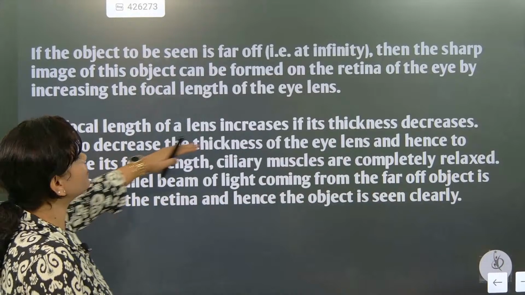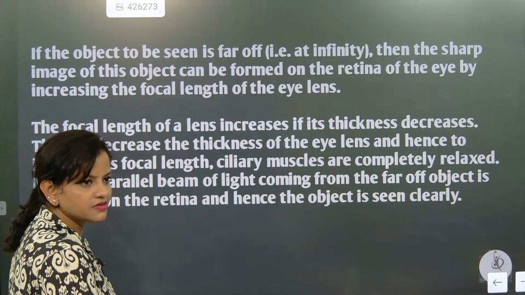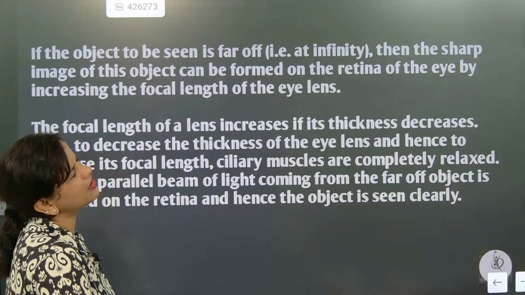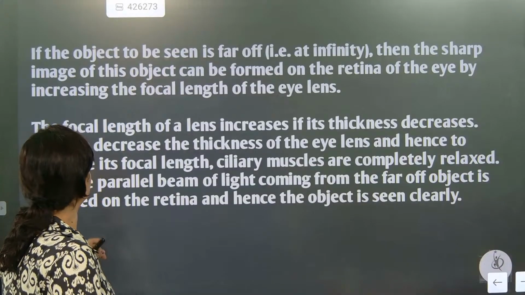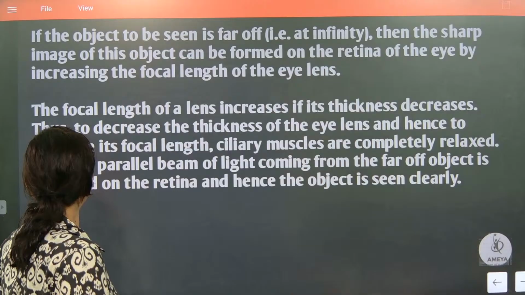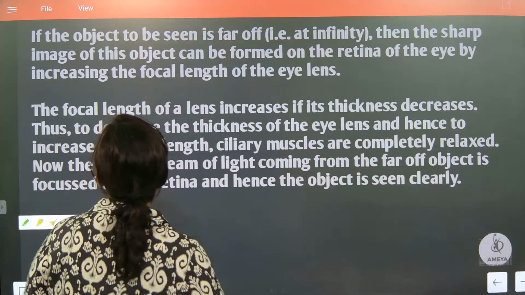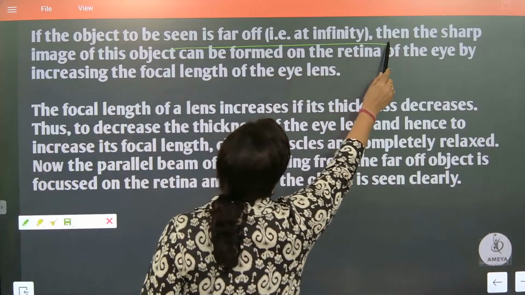So if the focal length of the lens increases, its thickness decreases. Understood? Sorry, I made one mistake. Wait, I'll write here, then it will become answerable. In a hurry, I spoke one statement, and I'm taking that statement back. Please check if the object far off means infinity.